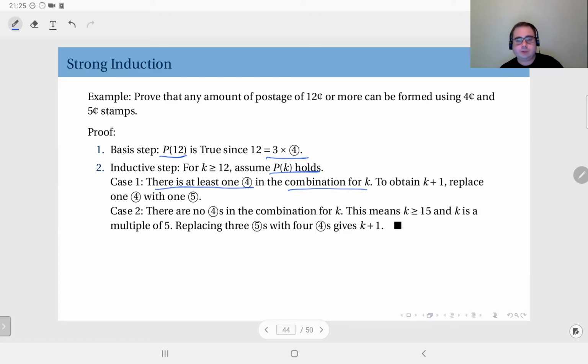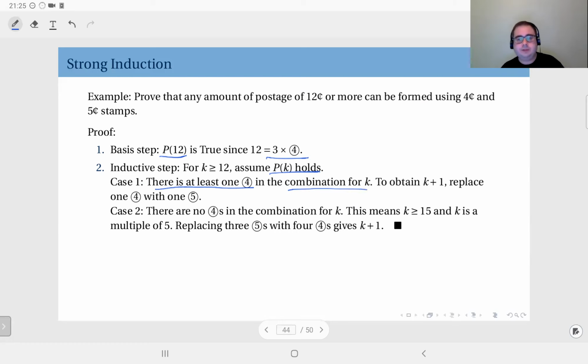If there is at least one 4, it's easy because you take that 4 out and instead of that, you just put a 5. So the total is incremented by 1, and you automatically obtain k plus 1.